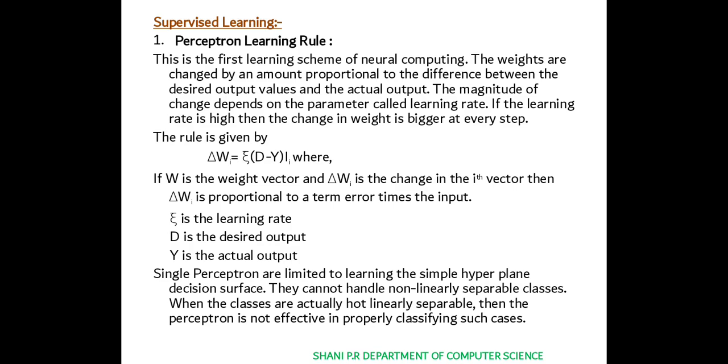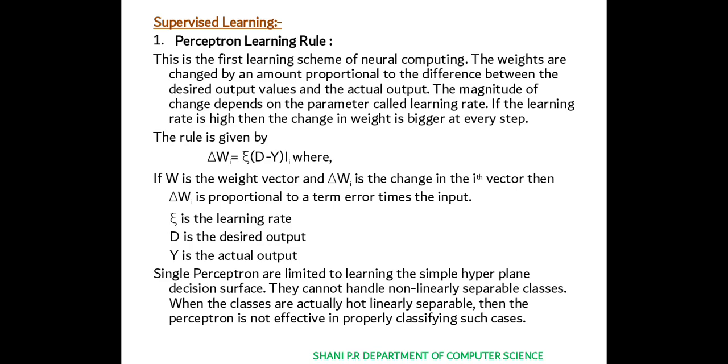The rule is given by delta Wi equals the learning rate times (D minus Y) times Ii, where D is the desired output, Y is the actual output, and Ii is the input.